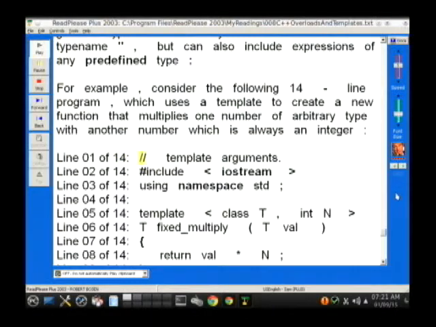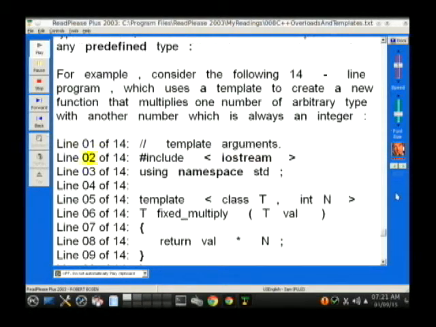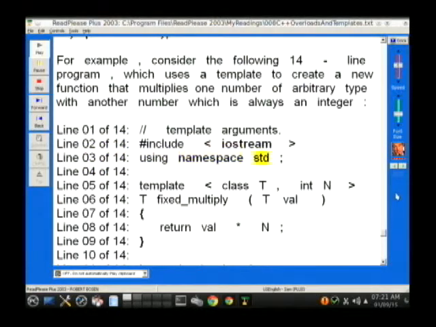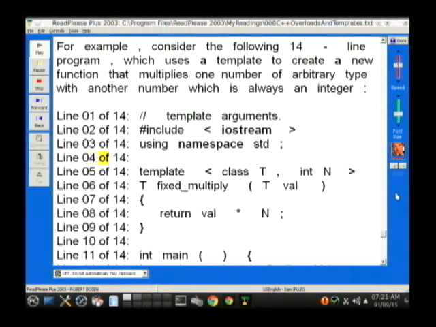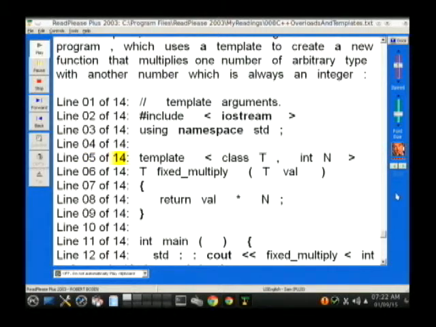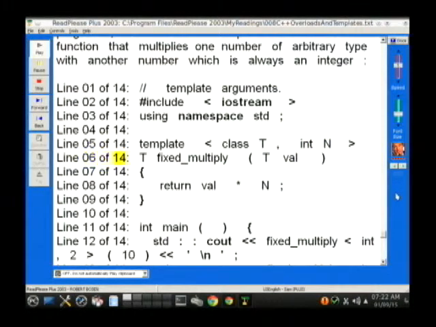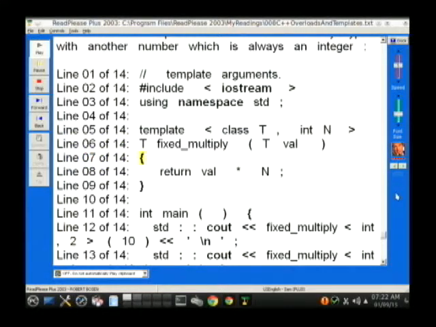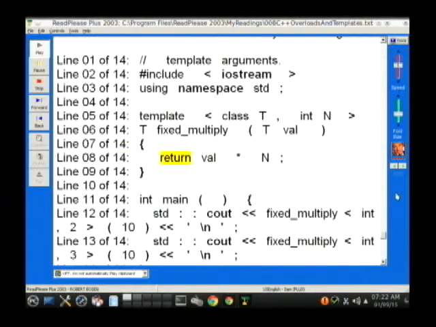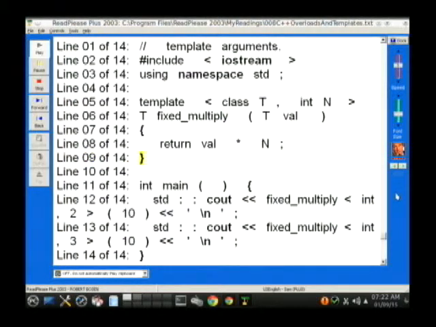Line 1 of 14: // template arguments. Line 2: #include <iostream>. Line 3: using namespace std;. Line 5: template <class T, int N>. Line 6: T fixed_multiply(T val). Line 7: open curly brace. Line 8: return val * N;. Line 9: close curly brace.